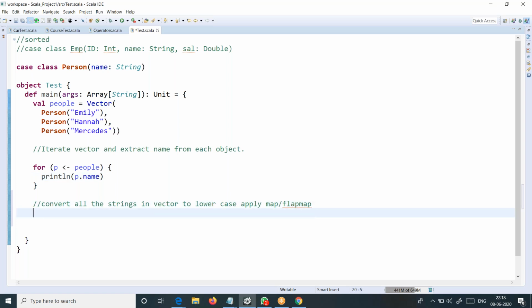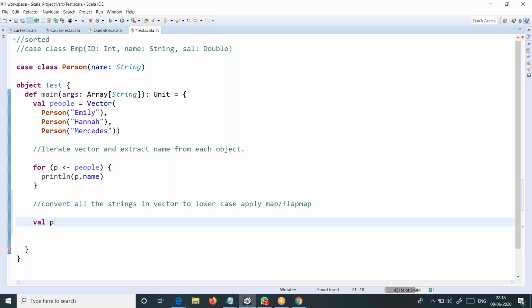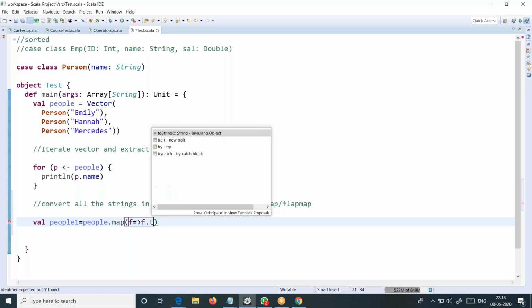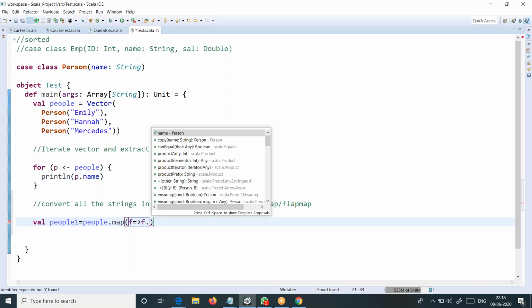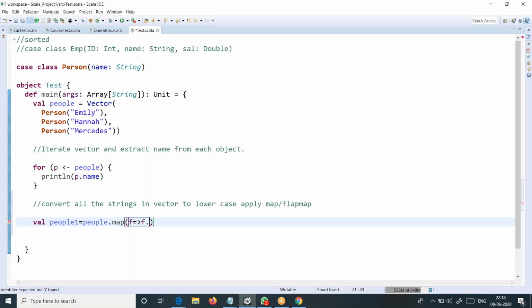Okay. Then it is so simple. val people1 equal to people dot map of, then you can do one thing. F of, right? You can apply a lambda here. So what you can do, F dot, what is that?